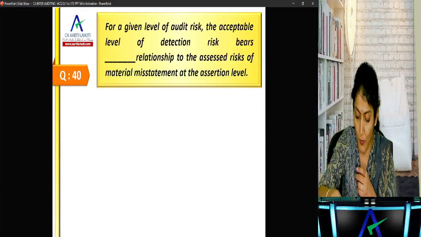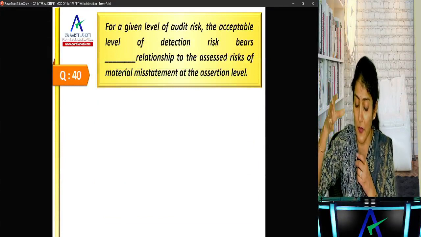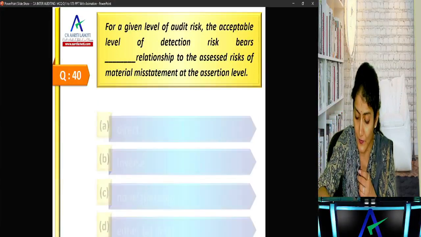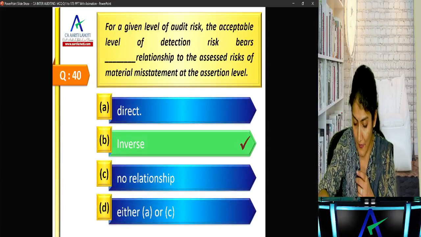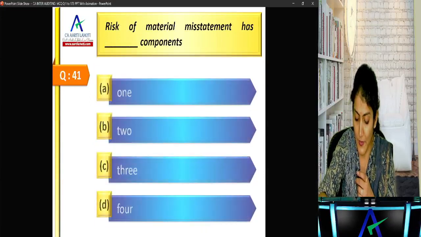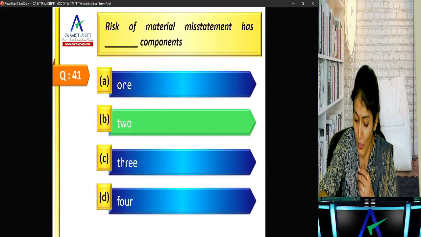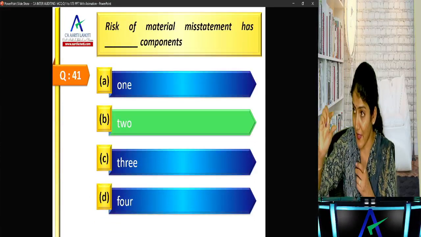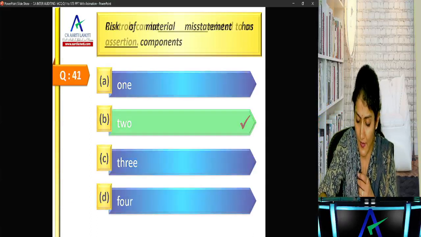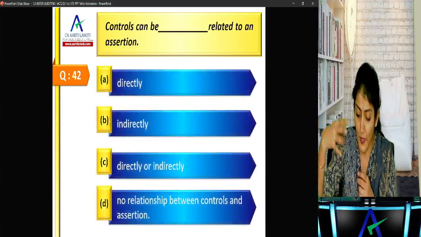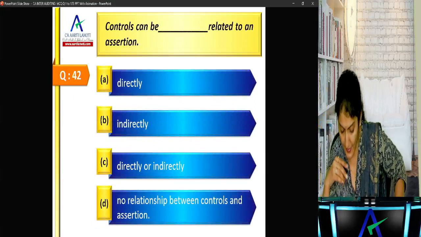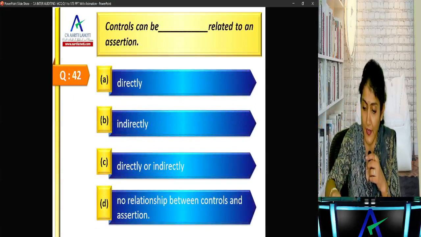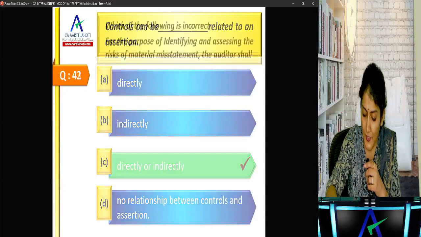Next one. For a given level of audit risk, the acceptable level of detection risk bears an inverse relationship to the RMM at the assertion level. Risk of material misstatement has two components, right? Financial statement level and assertion level, and in assertion level we have the inherent risk and the control risk. Controls can be related to an assertion directly, indirectly, directly or indirectly. Directly or indirectly related to an assertion.